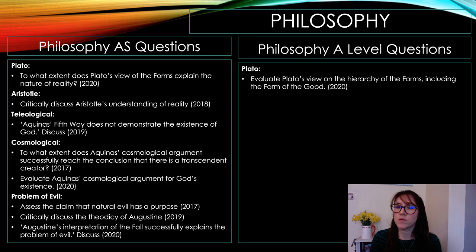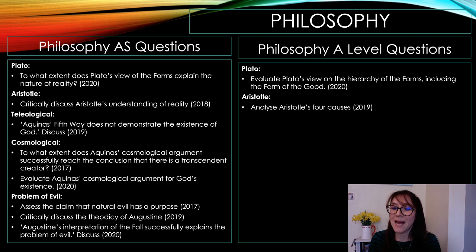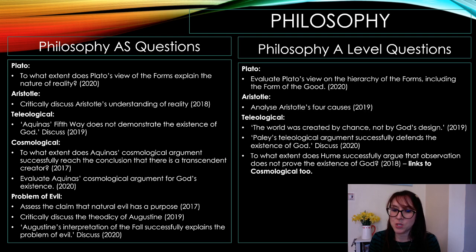The A-level questions for Plato: evaluate Plato's view of the hierarchy of forms, including the form of good. Aristotle, analyse Aristotle's four causes. Teleological, the world was created by chance, not by God's design. Paley's teleological argument successfully defends the existence of God. To what extent does Hume successfully argue that observation does not prove the existence of God?